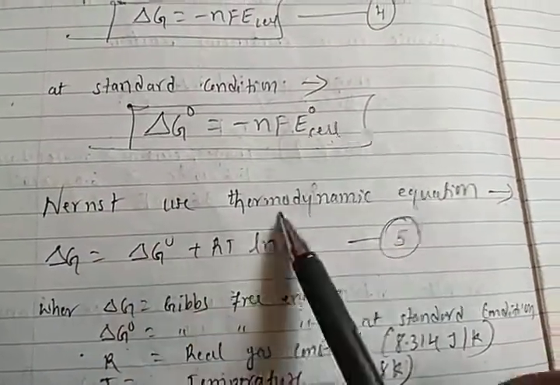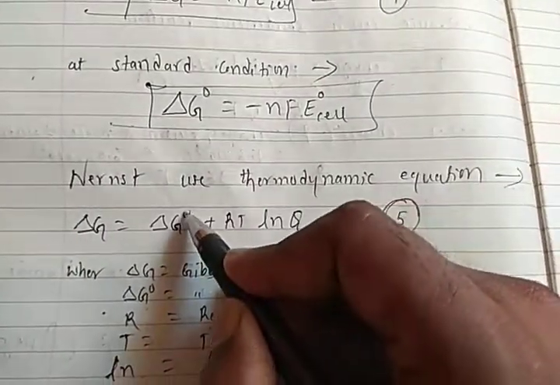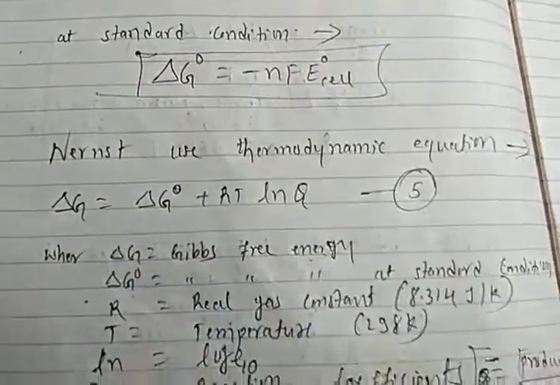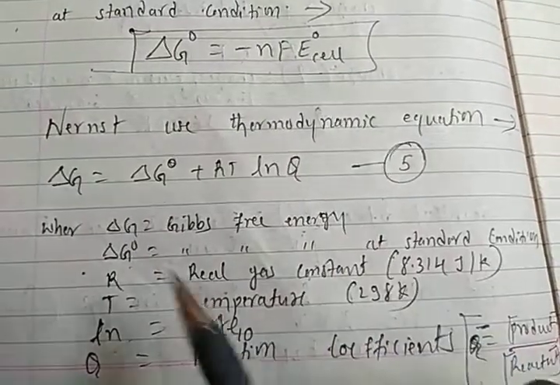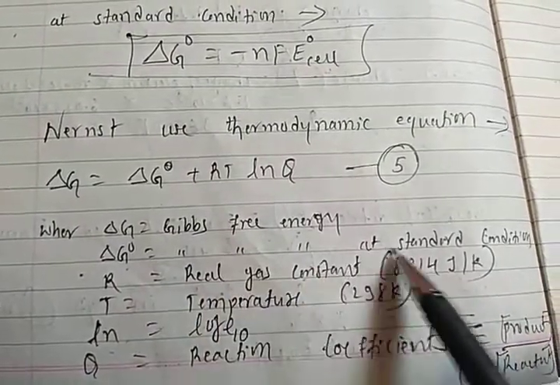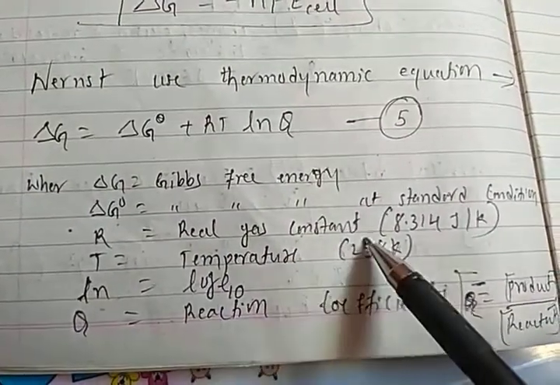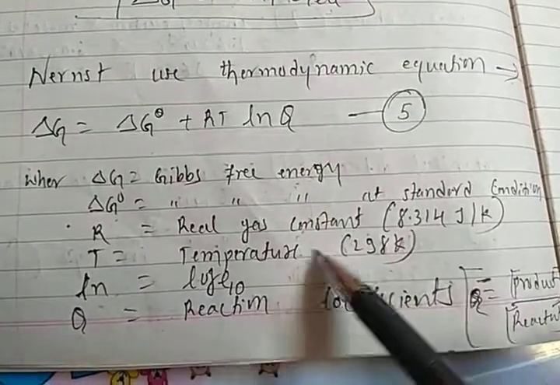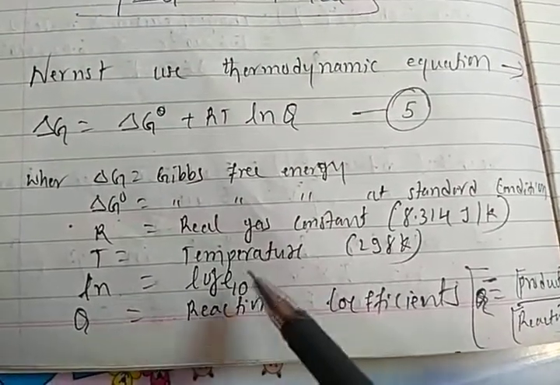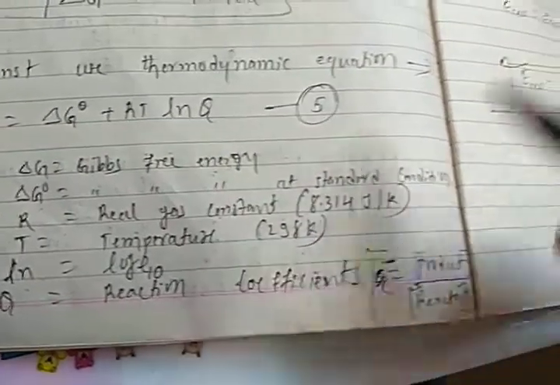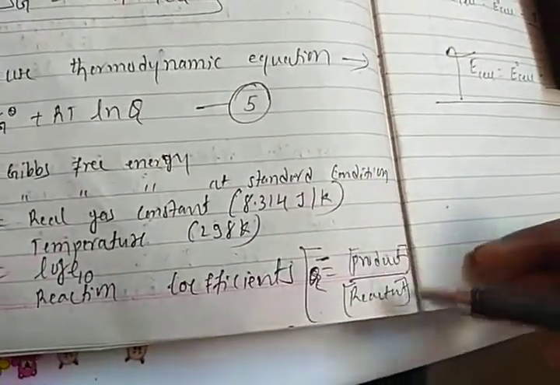Nernst used the thermodynamic equation. This equation we have already discussed in class 11 science. So delta G is equal to delta G naught plus RT ln Q. Delta G gives free energy. Delta G naught gives free energy at standard condition. R is the real gas constant, 8.314. T is the temperature, 298 Kelvin. ln is log to the base e. Q is the reaction quotient, which means product by reactant.